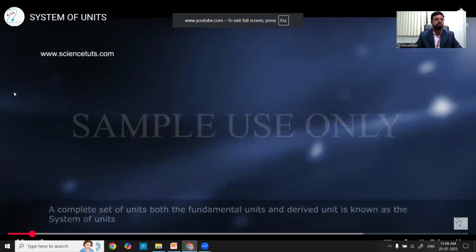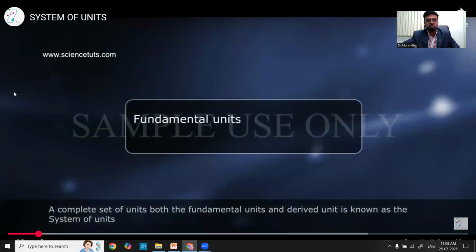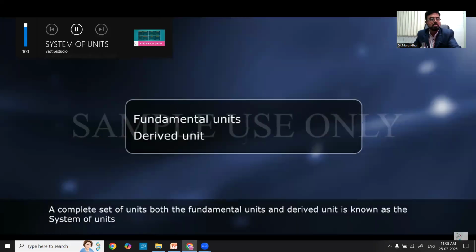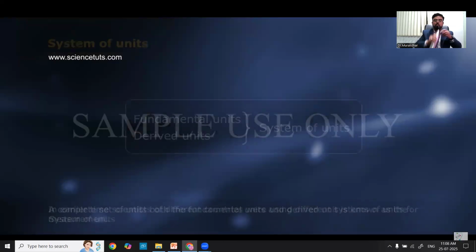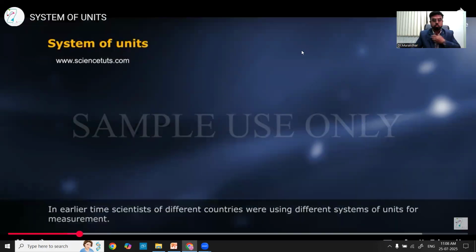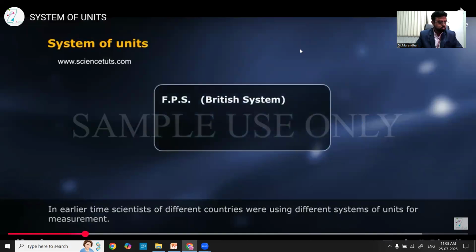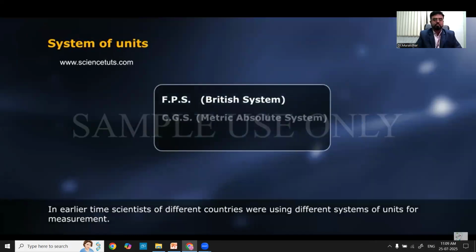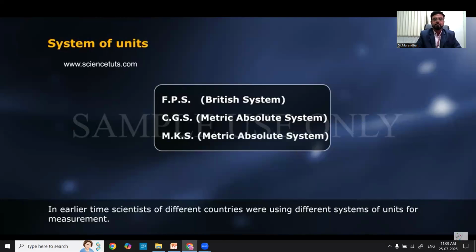A complete set of units, both the fundamental units and derived units, is known as the system of units. In earlier times, scientists of different countries were using different systems of units for measurement. Three such systems are FPS, British System; CGS, Metric Absolute System; MKS, Metric Absolute System.